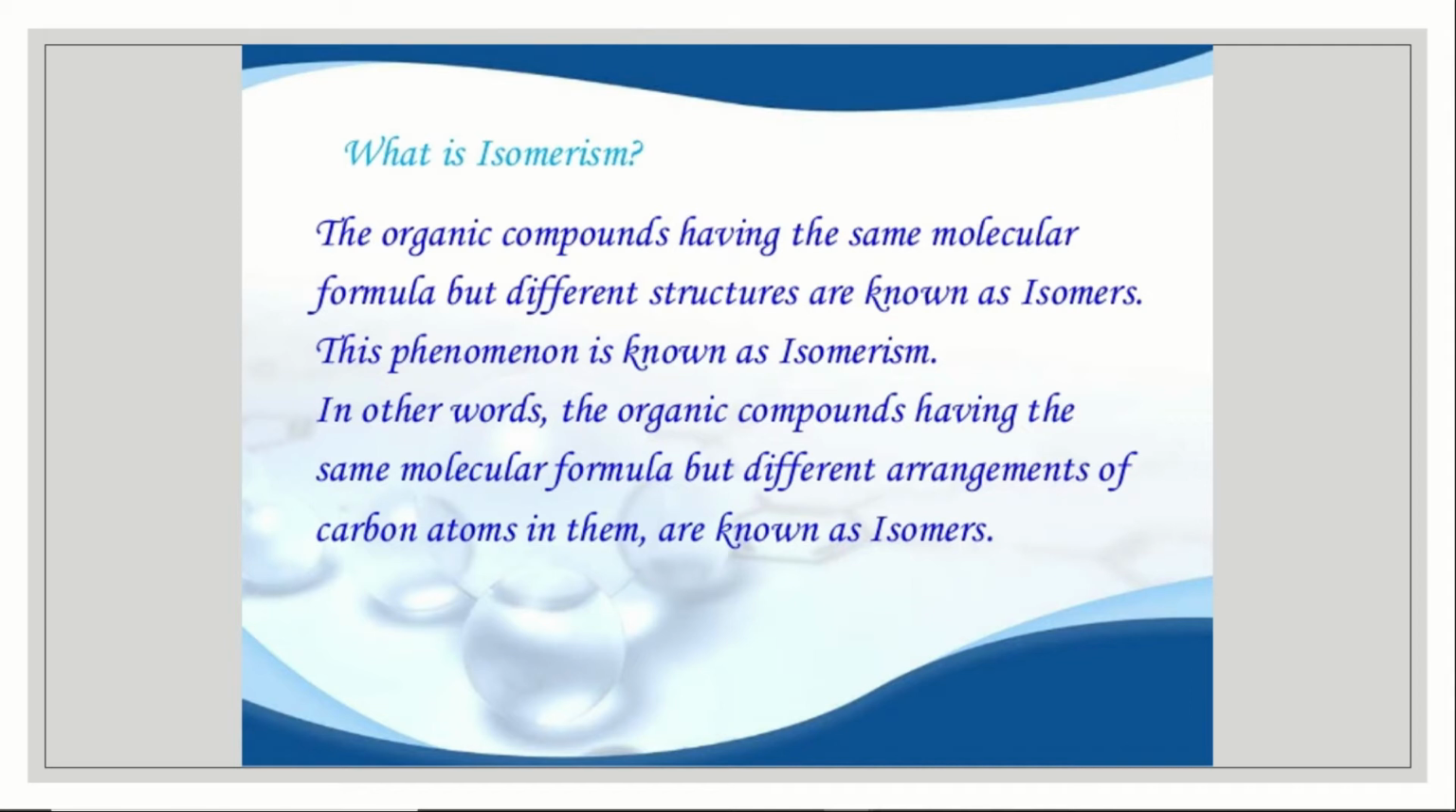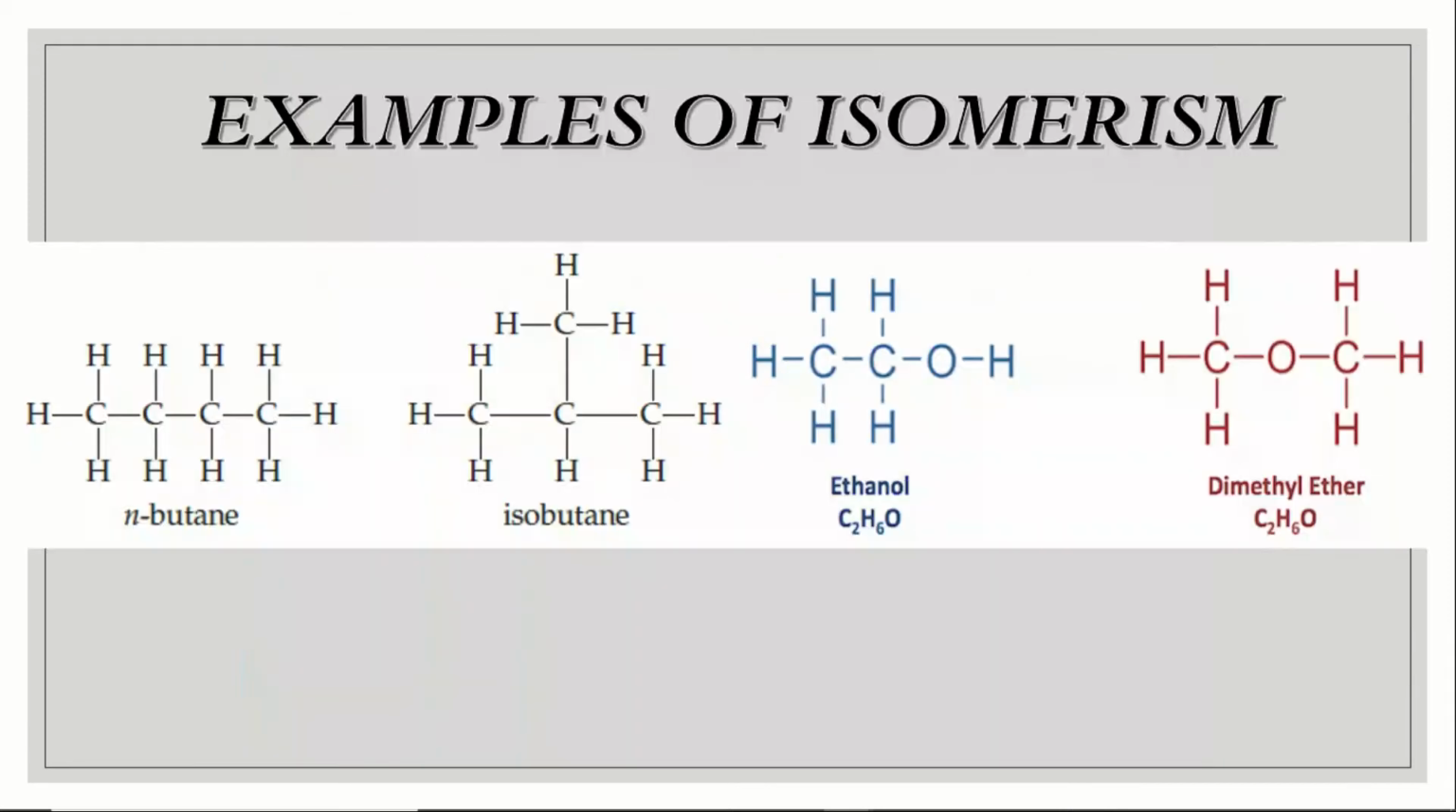So what is isomerism? The organic compounds having the same molecular formula but different structures are known as isomers, and this phenomenon, this process, is called isomerism. In other words, the organic compounds having the same molecular formula but different arrangements of carbon atoms in them are known as isomers. So this definition is very, very important for your examination.